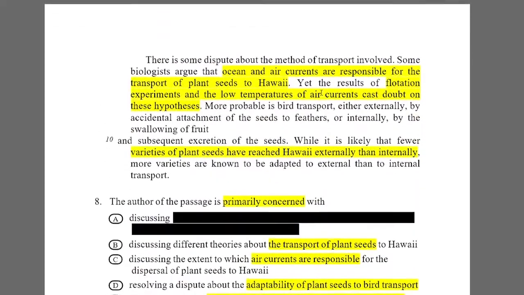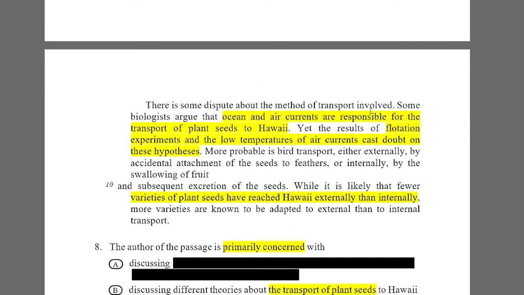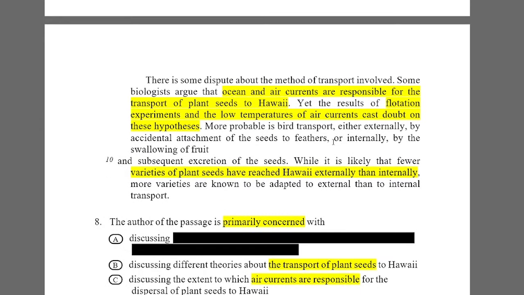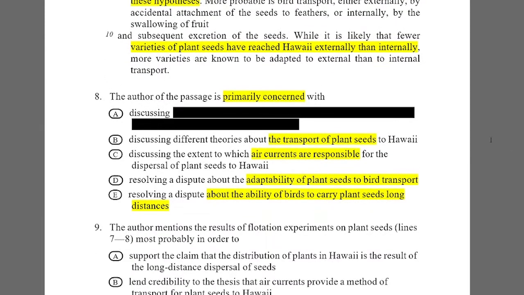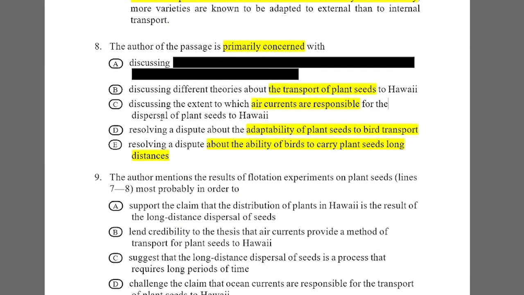There are many transports of plant seeds. They say ocean and air currents for the transport of plant seeds, flotation experiments, all are processes of the transport of plant seeds. So it may be a correct answer or not. In the case of the third, it says discussing the extent to which air currents are responsible for the dispersal of plant seeds to Hawaii. Yes, they say air currents are also mentioned in the passage. So it will be not a perfect answer, but maybe possibly the right answer.